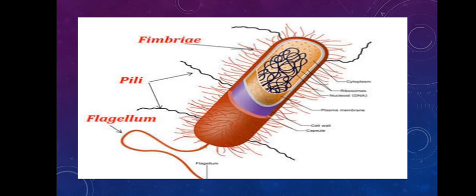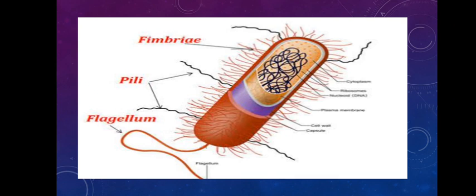These fimbriae are used for the movement of the bacterial cell itself, and for its attachment to the surface.